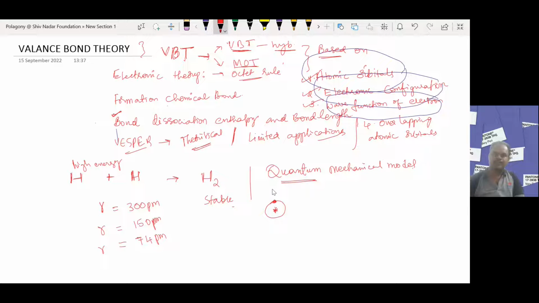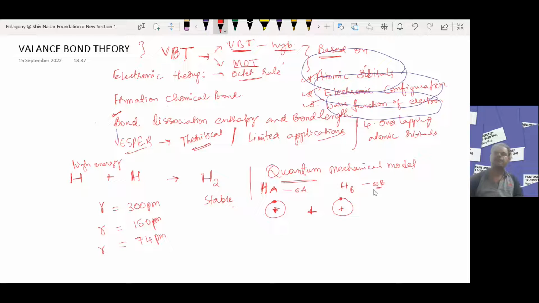Let us call this hydrogen atom Ha, with electron Ea, moving around the nucleus. This electron has a wave function. In the other case, there is hydrogen atom B, having the same nucleus, and its electron will be Eb.